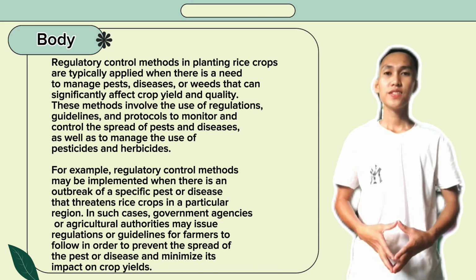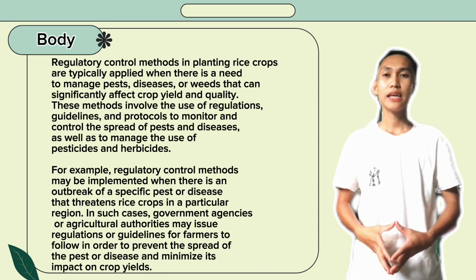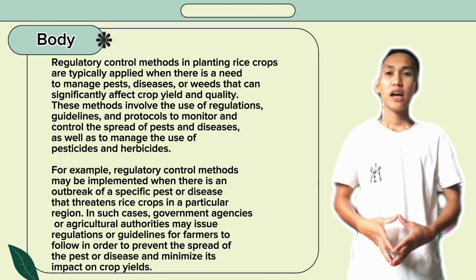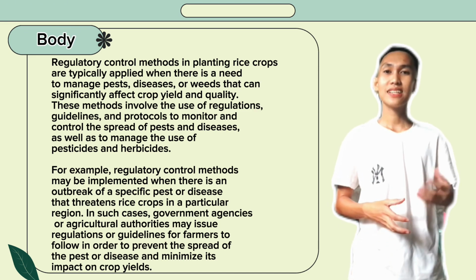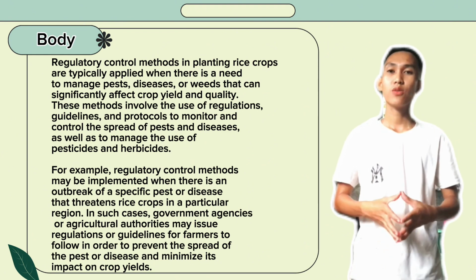Regulatory control methods in planting rice crops are typically applied when there is a need to manage pests, diseases, and weeds that can significantly affect crop yield and quality.